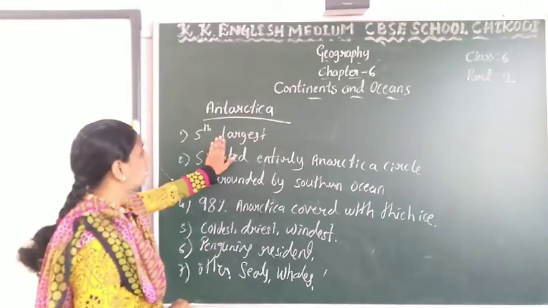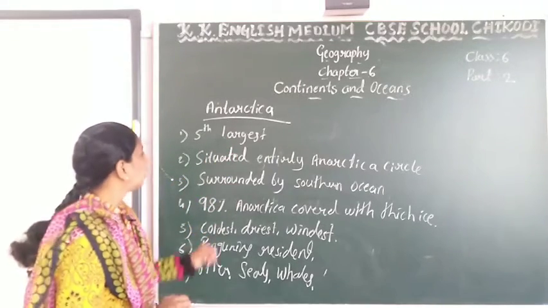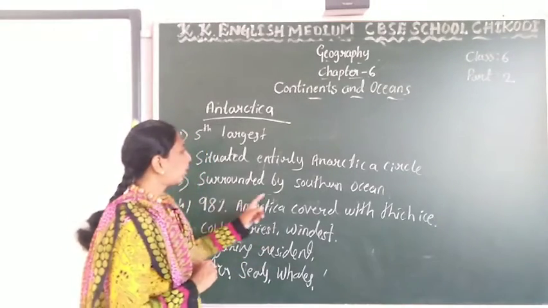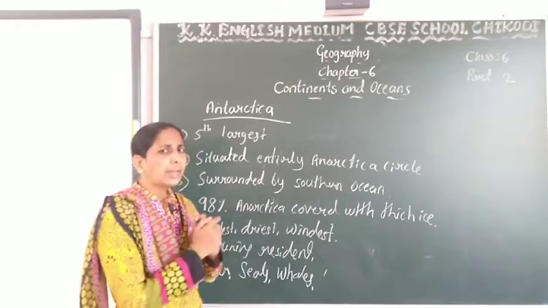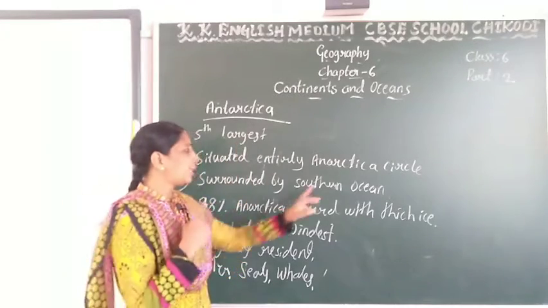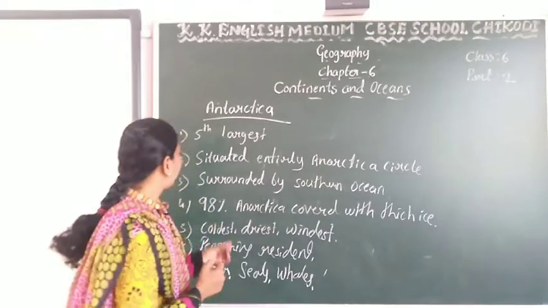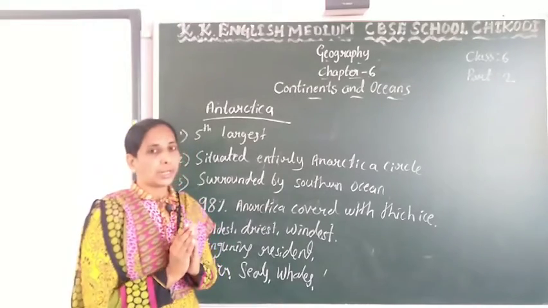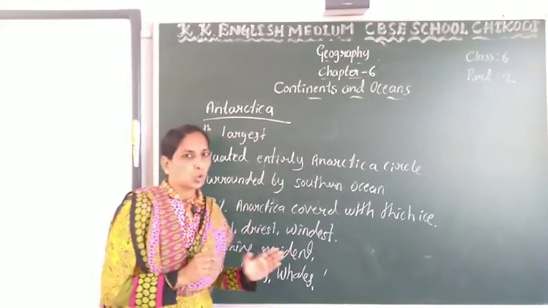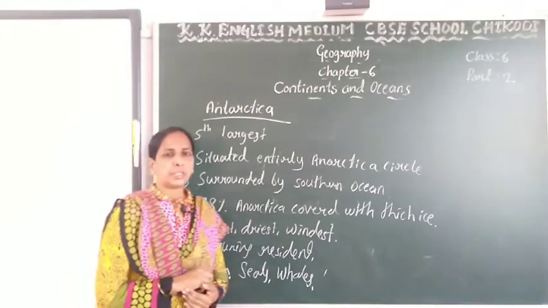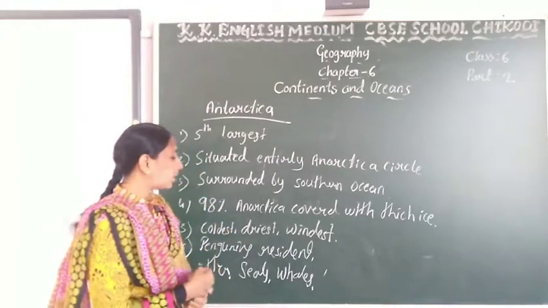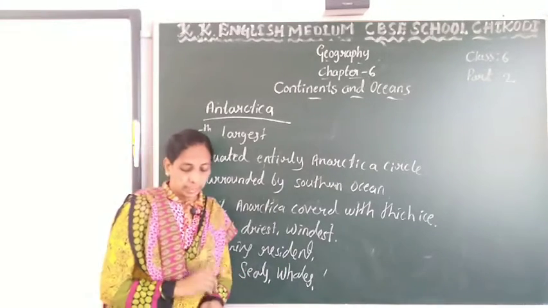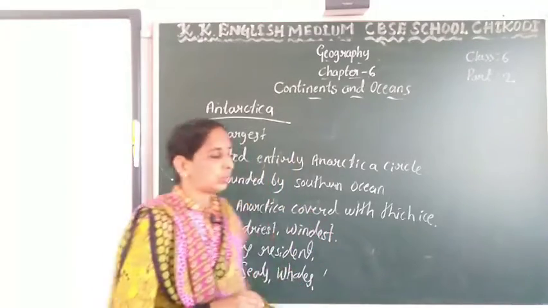So Antarctica is the fifth largest continent, and it is situated entirely within the Antarctic Circle. It is surrounded by the Southern Ocean. 98% of Antarctica is covered with thick ice, so it is the coldest, driest and windiest continent. Penguins, seals and whales are found here in the Antarctica continent.